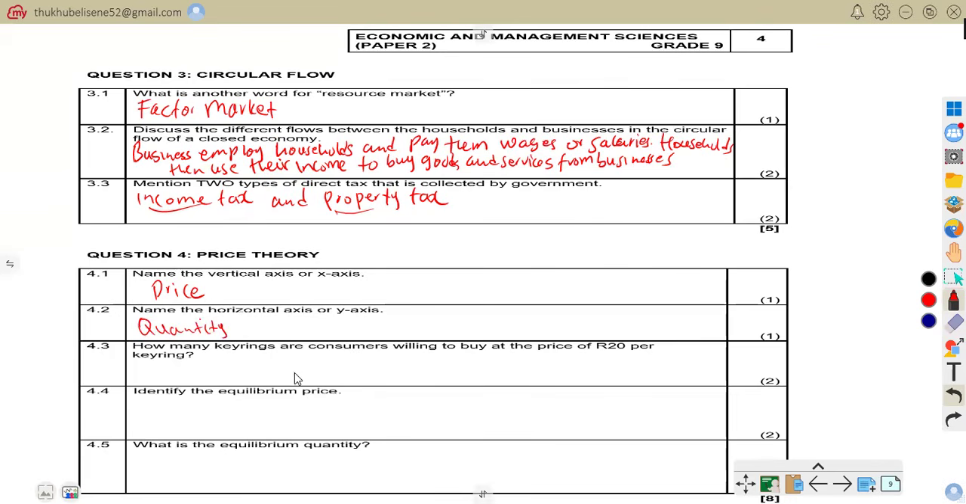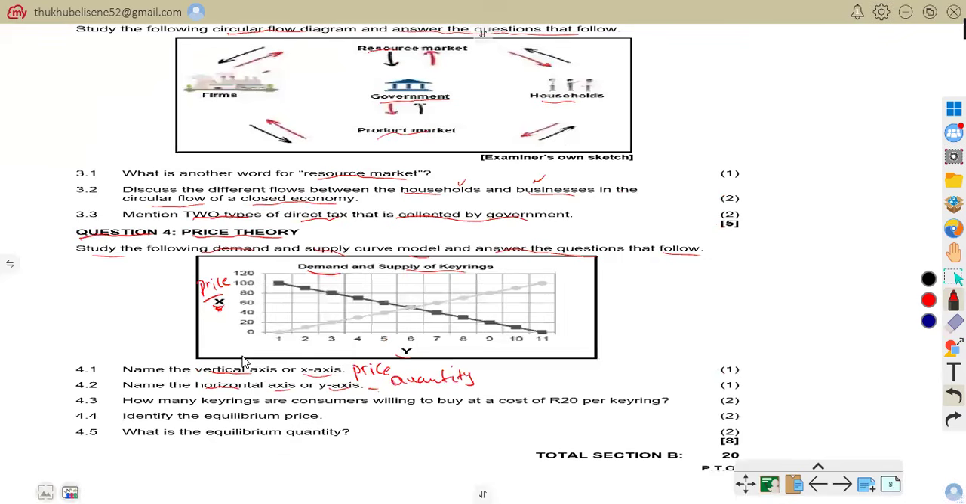So the horizontal axis shows the number of goods or products bought and sold. For example, it may show 2, 4, 6, or 1, 2, 3, 4. So that is quantity. So we'll be together on that. So let us be on 4.3.